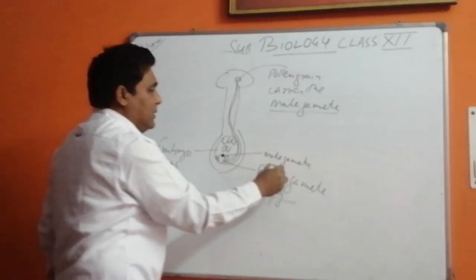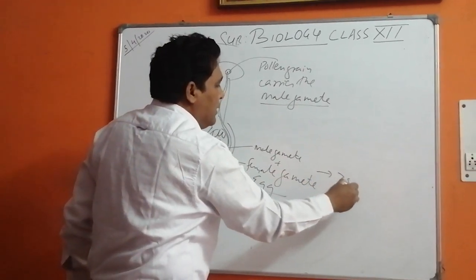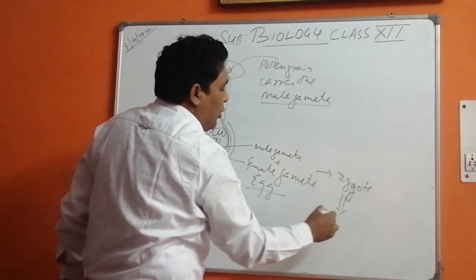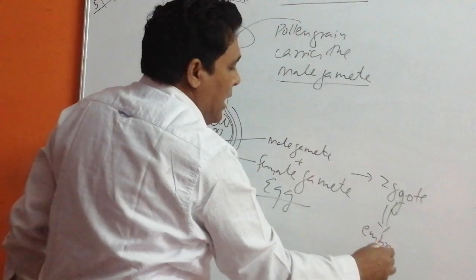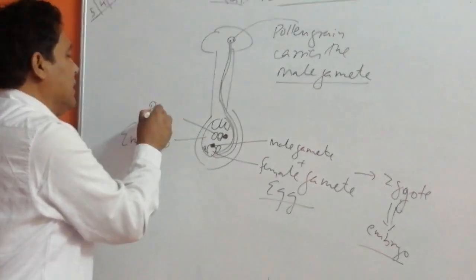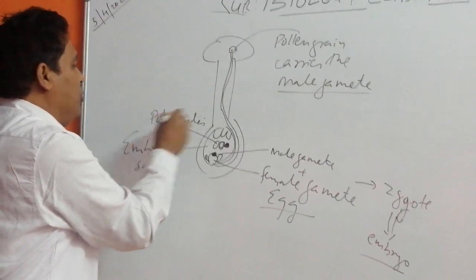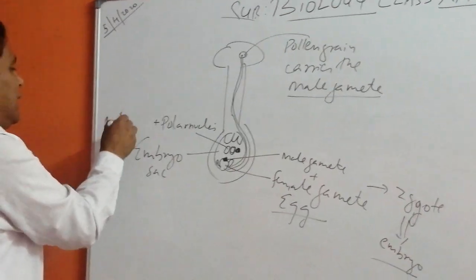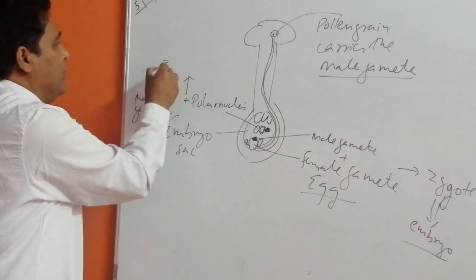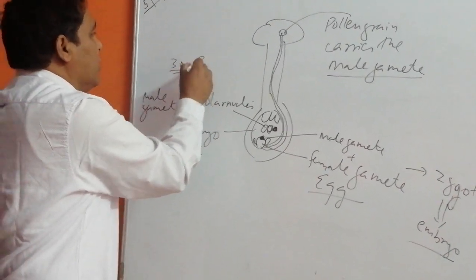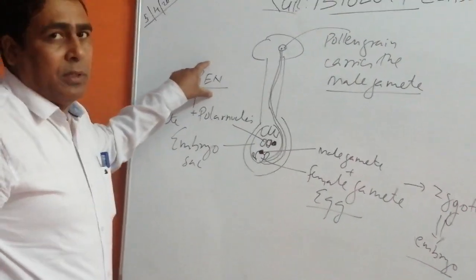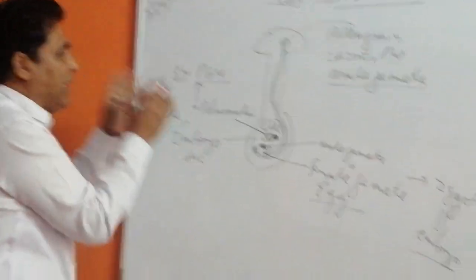They fertilize and form the zygote. This zygote will form the embryo, and another male gamete fertilizes the polar nuclei to form a 3N structure, which is known as PEN, primary endosperm, which will form the seed.